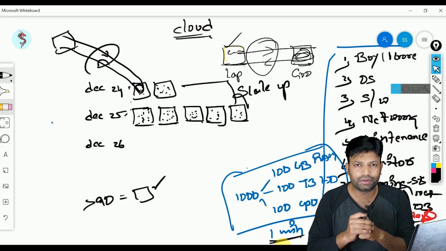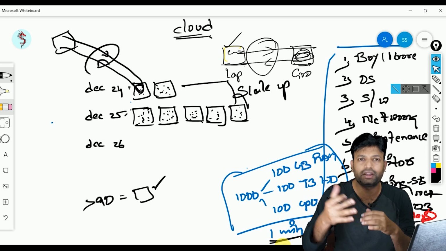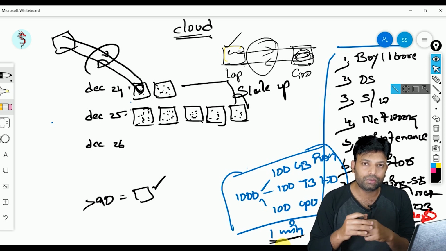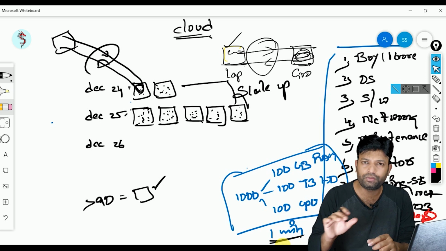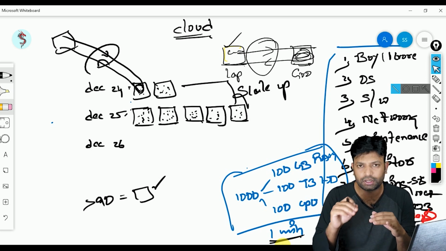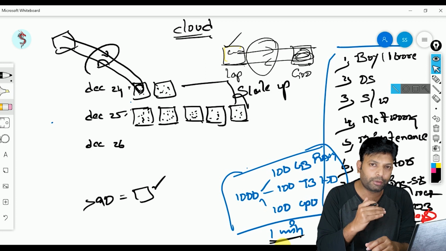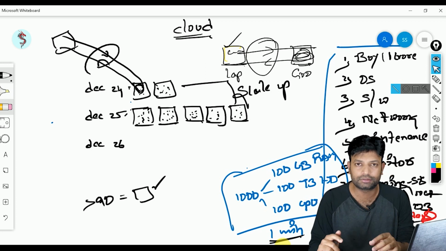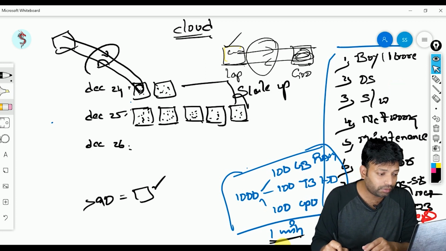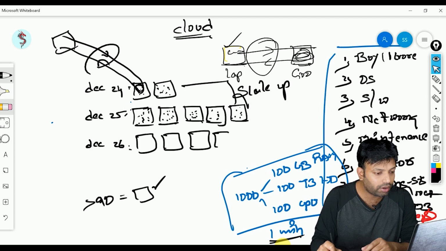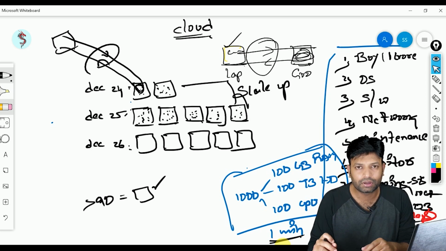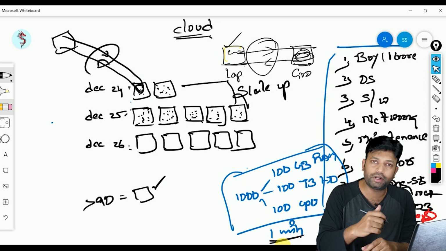Increasing the configuration, or somehow increasing something. Now just assume you are not using cloud, you are using physical servers. Forget about cloud, you are going with a physical setup. On December 25th, somehow I managed with physical servers. That means on December 26th I also have all 5 servers, because these are physical servers which I already purchased. Now December 26th is a normal day, and every day I can't provide discounts, right? So I'm going to revoke my discounts on December 26th.